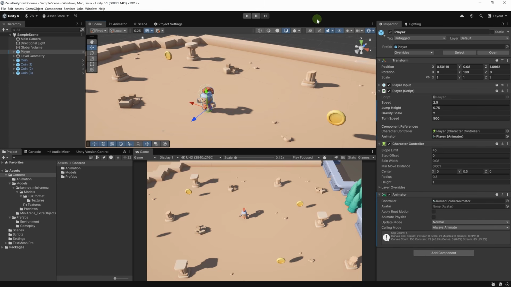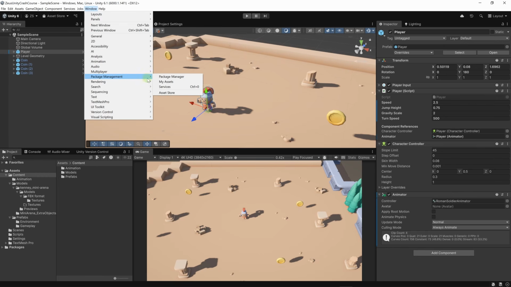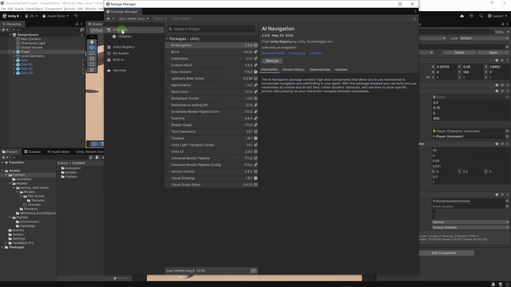If you want camera shake, if you want to switch between multiple cameras, it has a lot of behaviors that you can use. So it makes sense to use this pre-made package rather than make your own script. We have to install Cinemachine. Let's go to Window, Package Management, then Package Manager. In my project, I can see that I don't have Cinemachine. It's not installed by default.